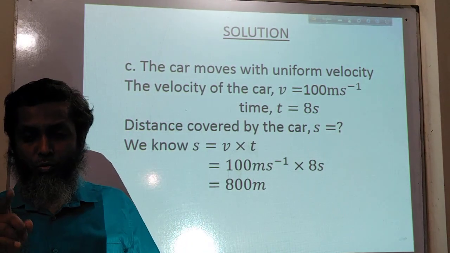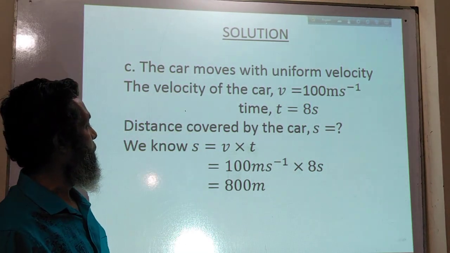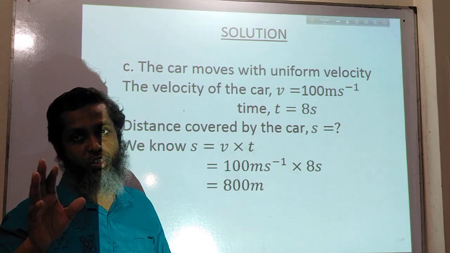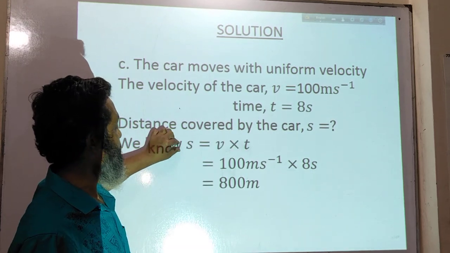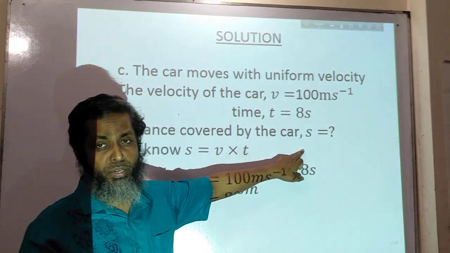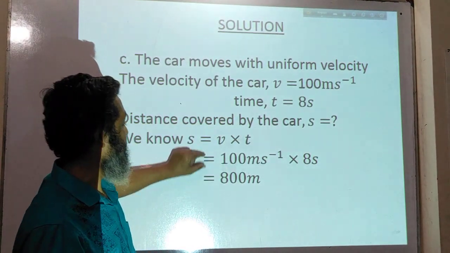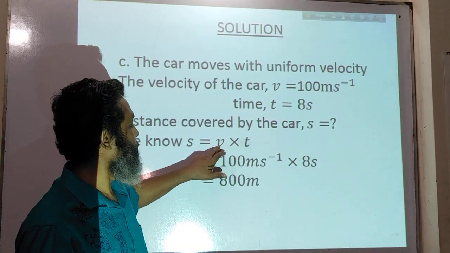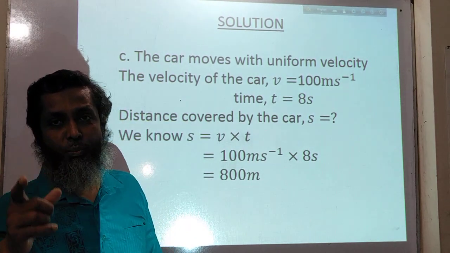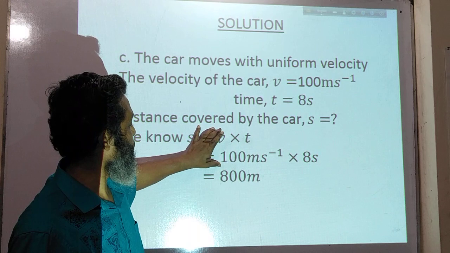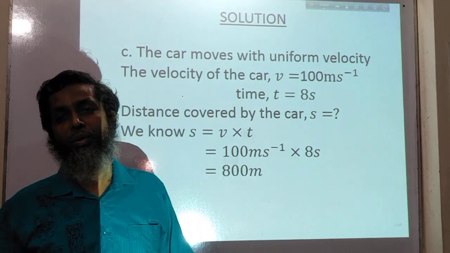Here I want to mention one important thing: in this problem for solving the math, there are also 3 portions. Here s is equal to v into t, that is knowledge. For this knowledge, if you can write the correct equation, then you will get 1 mark. Then comes putting the right values, V is equal to 100 meter per second and t is equal to 8 second. This carries another 1 mark. If these 2 portions are correct, you will get 2 marks. And if the answer is correct, then you will get 3 marks.